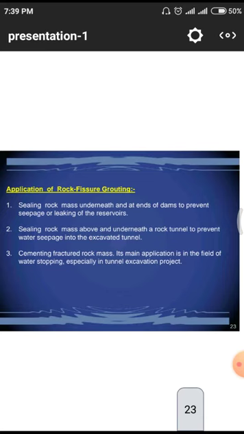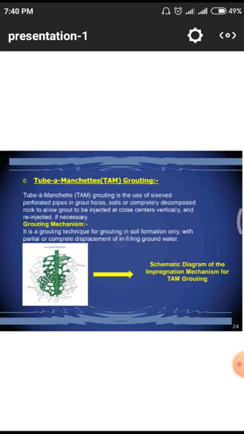And the next one is tube a manchette grouting, that means TAM grouting we are calling. In this TAM grouting, sleeved preformed pipes are used to grout holes. Soils are completely decomposed rock and allow grout to be injected at close centers vertically and re-injected if necessary.